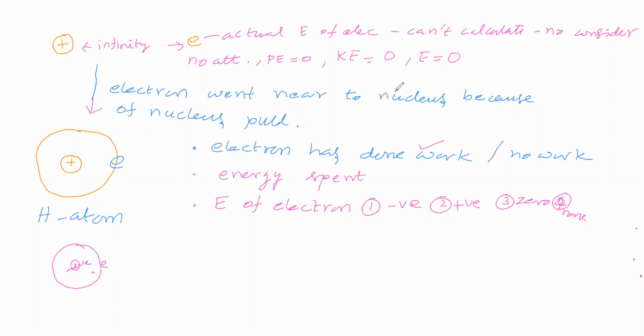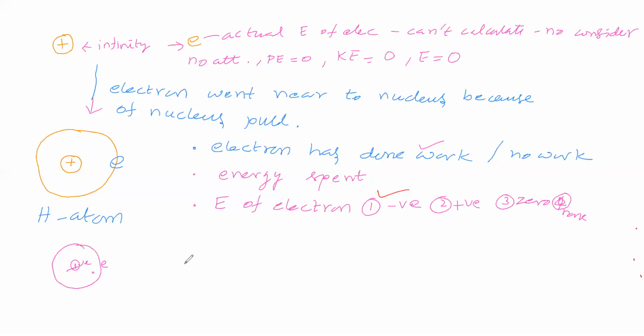You are saying that the energy of the electron is negative. Why? Because initially it was 0, and it has spent some energy. Spent some energy means it became negative, no? Initially, we said the energy of the electron is 0. It has spent energy, therefore the energy becomes negative. That is correct, no? Therefore, the energy of the electron is negative.